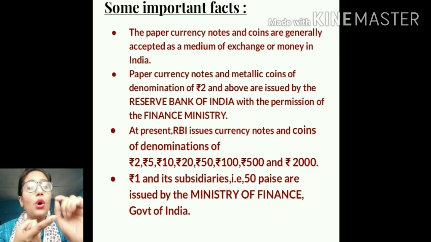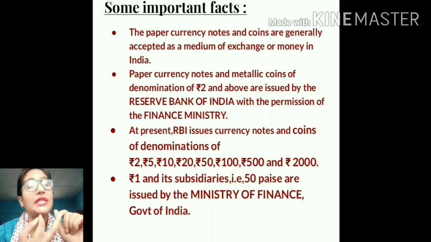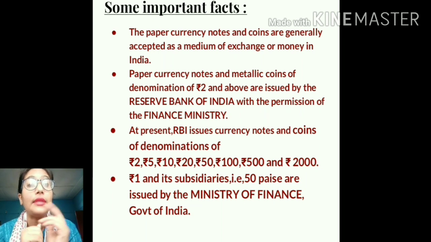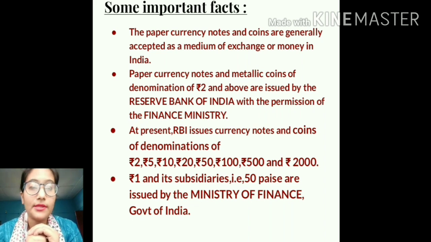All the paper currency notes and coins starting from rupees 2, 5, 10, 20, 50, 100, 500 and 2000, both coins and notes, are issued by whom? The RBI, in permission with the Ministry of Finance.